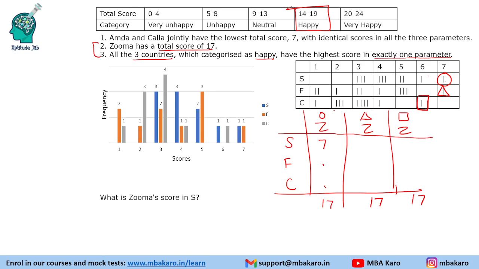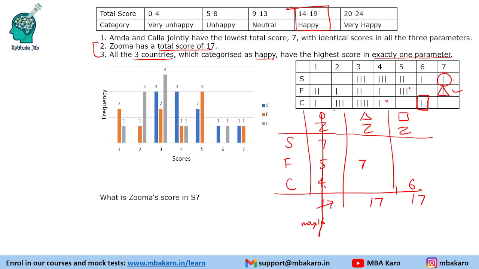So Zuma has scored 7 in S. Even if we take 5, we can take a maximum of 5 here and a maximum of 4 here. So the max possible is 16 only. It can go up to 16 only. That means Zuma cannot be the country represented by the circle. If Zuma is the country represented by the triangle, then the score in F will be 7, and in the third case the score in C will be 6.